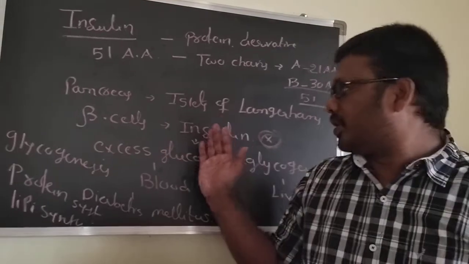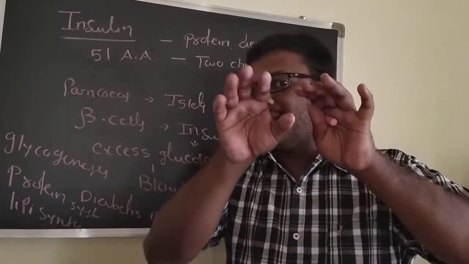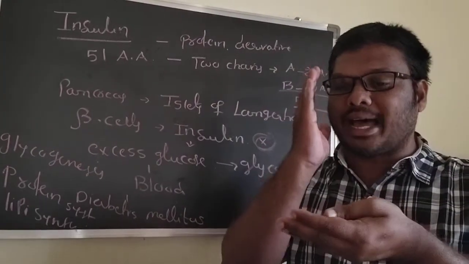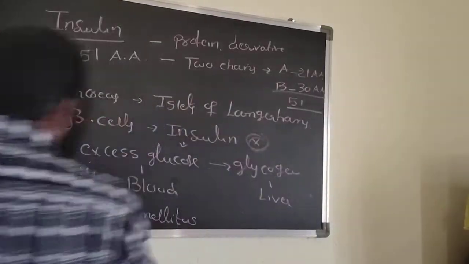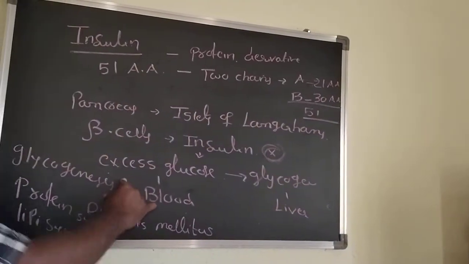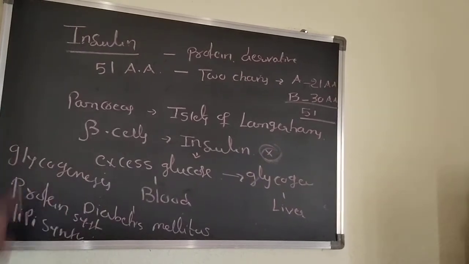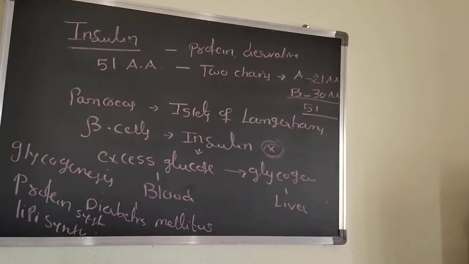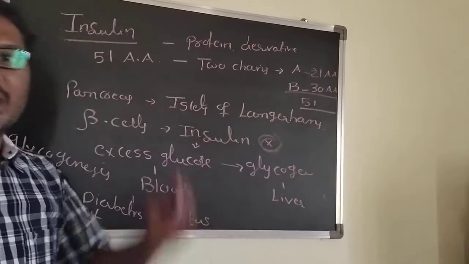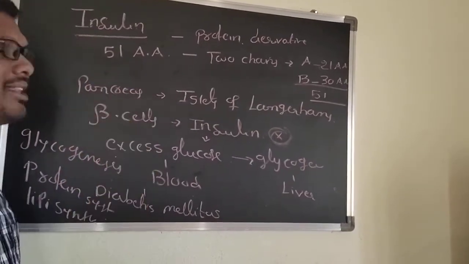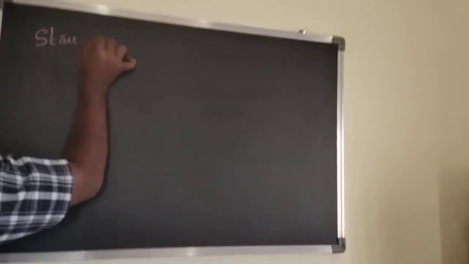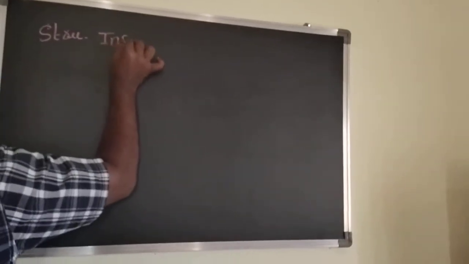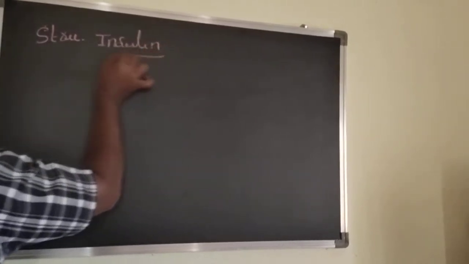The use of insulin is only for genesis, not for lysis. Lysis indicates cutting. So insulin is useful for glycogenesis, protein synthesis and lipid synthesis. That is the main use of insulin. Now we will go to the structure of insulin.